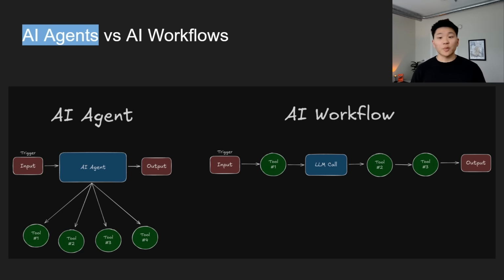The truth is that most problems don't require true AI agents. They can simply be solved by building a workflow that is enhanced with AI. A common mistake, I think because of all the hype around AI agents, is that people opt straight away to set up an agent. In this example, let's say the input is a form trigger where we're getting a form response. We're using this tool to clean up the data. We're using this LLM call, so it's an AI-enhanced workflow, to write a personalized email. We're using this to update the CRM, then this to send the email, and then we get the output back as the human.